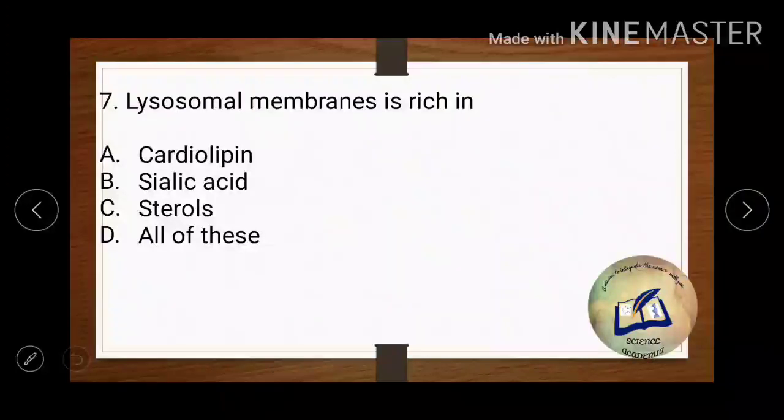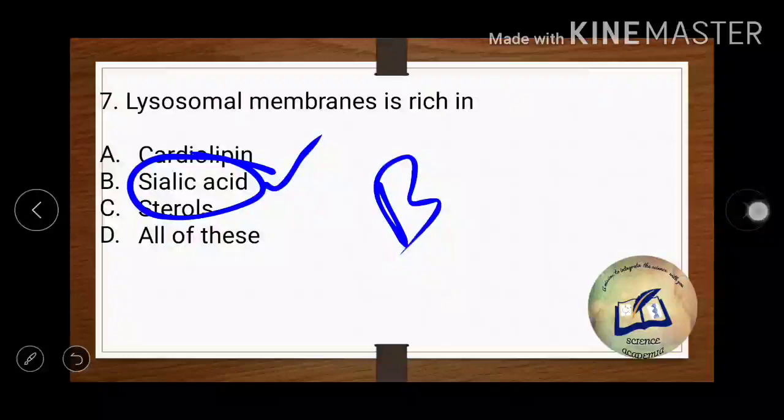Question number 7 says lysosomal membrane is rich in. So lysosomal membranes, among these options we can say option number B, or sialic acid. It has a huge composition of sialic acid. So sialic acid is definitely a compound which provides richness to lysosomal membrane. So option number B is the correct answer.